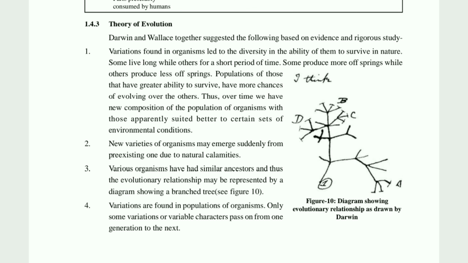Now see children, another important topic of your curriculum, that is the theory of evolution. In this, the first point is about variation. As variation is found in the organism, the survival rate will also increase as per the environmental factor. Whatever the new environmental factor is, the organism will show certain variation and their lifespan will increase. The second point is about new varieties. Due to the increased lifespan, certain new varieties of organisms are going to be produced, as they escaped from the natural calamities. So they adopted certain new features, and you will get certain new varieties.